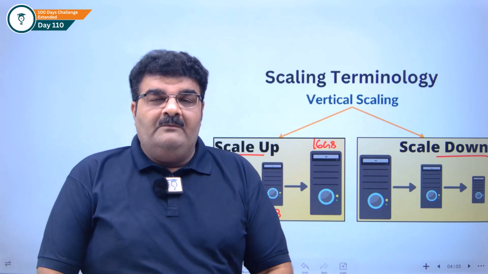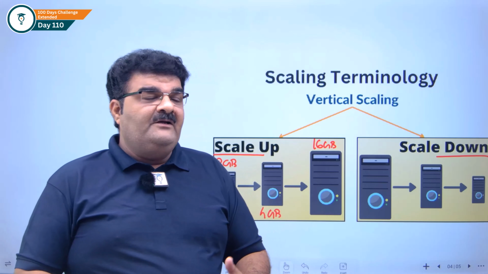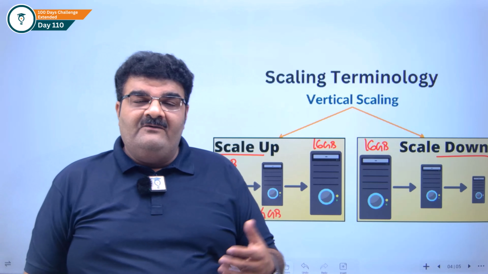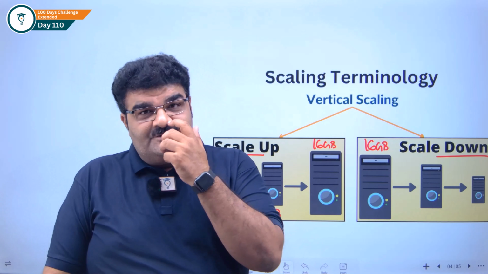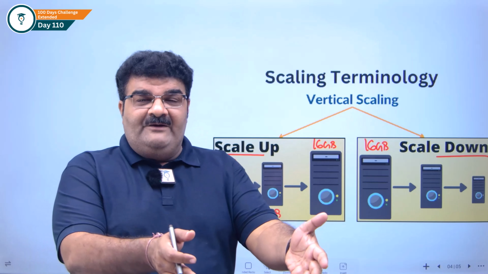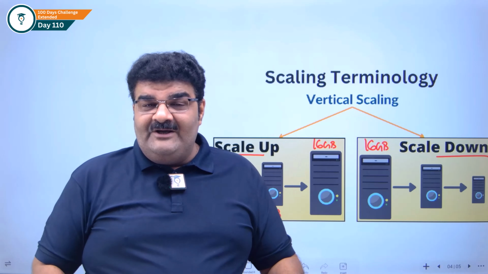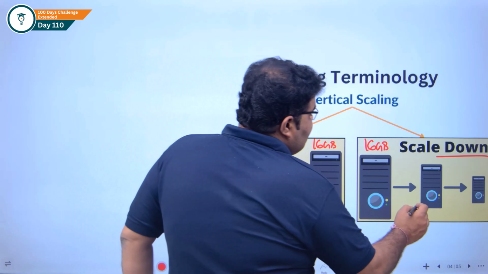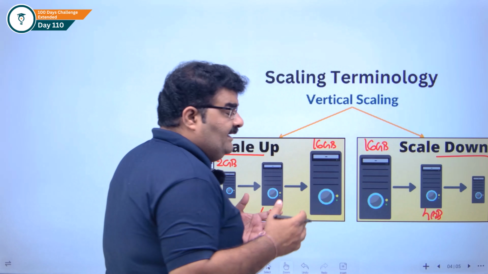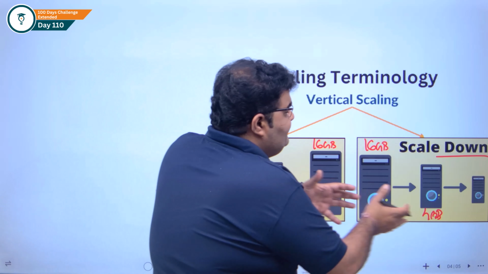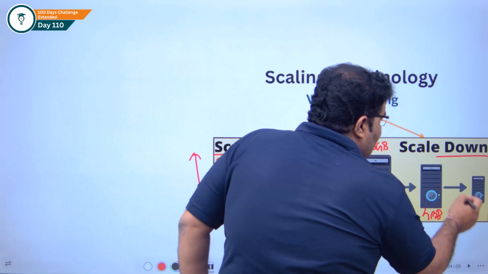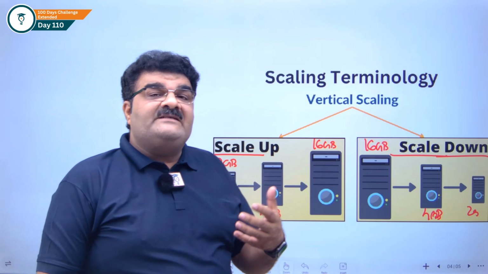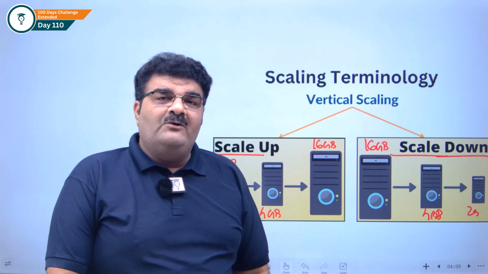Now, my sale is over, I am not getting more traffic. I have 16 GB RAM, but now it is underutilized. Why? Because now I am getting only 100 customers. So why should I pay for this 16 GB of RAM? We are in AWS, we have elasticity, we can decrease our capacity. So I will decrease this capacity from 16 GB to 4 GB again, or even 2 GB. We call it scale down. Increasing capacity is known as scale up. Decreasing capacity is known as scale down.